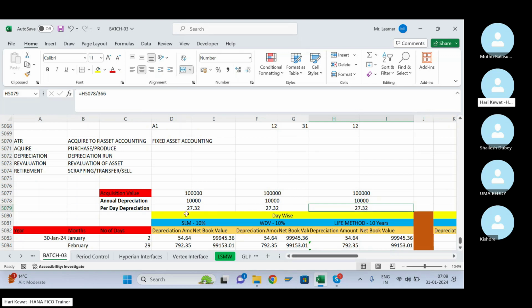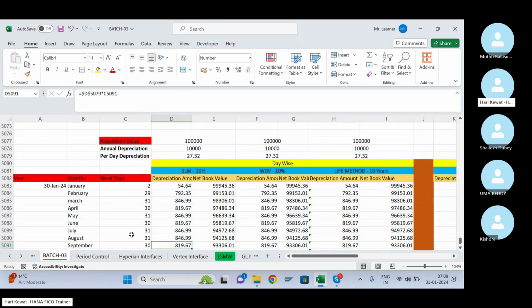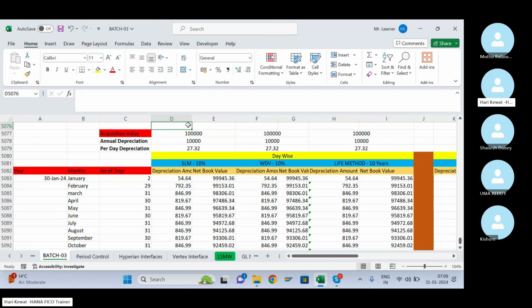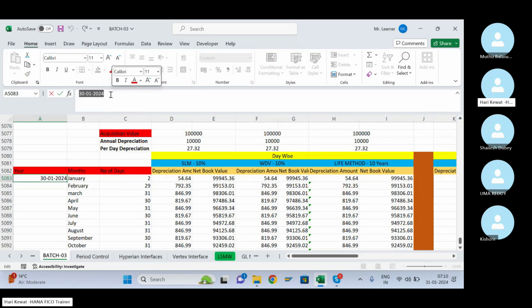Okay, now come to here. Now let's see how depreciation will be calculated monthly. This sheet I have prepared based on yesterday. Yesterday was 30 January, so I acquired this asset on 30 January 2024.